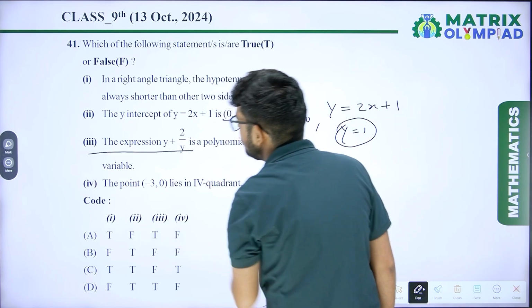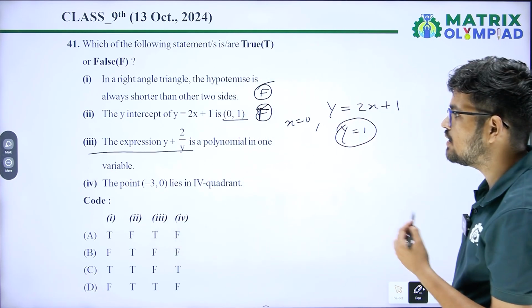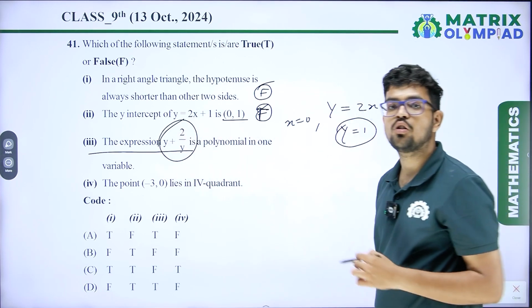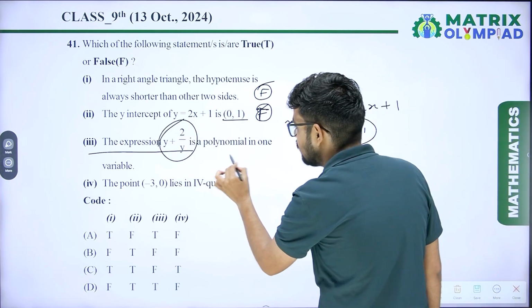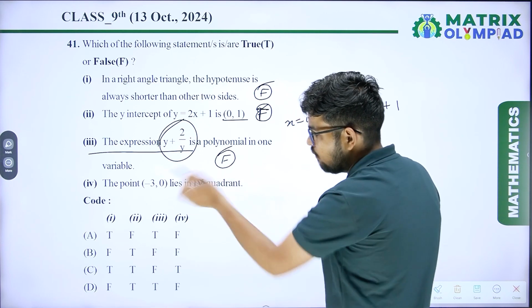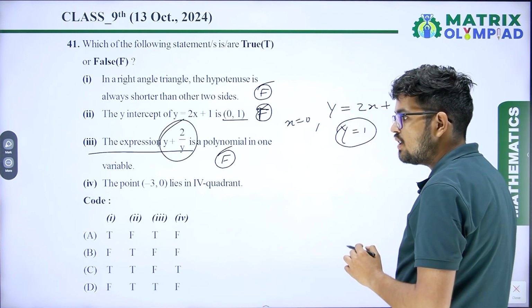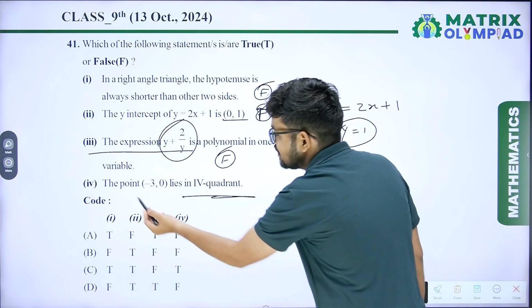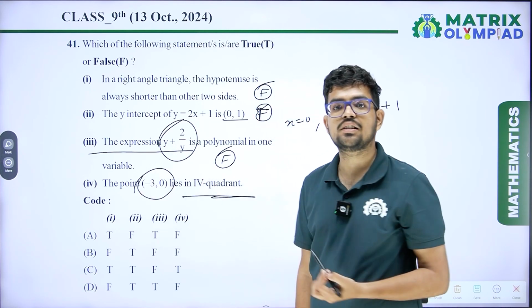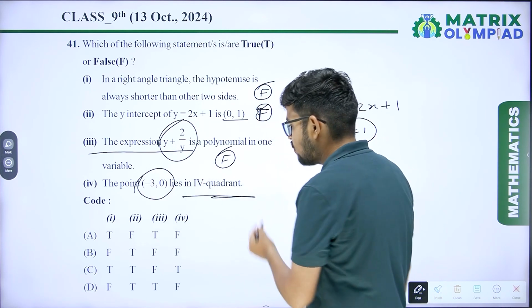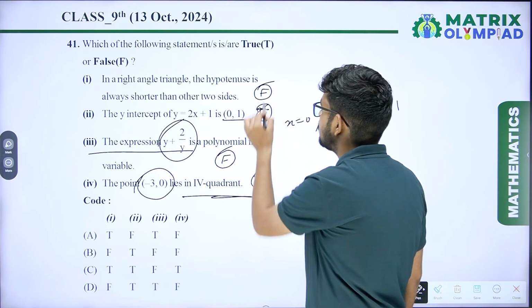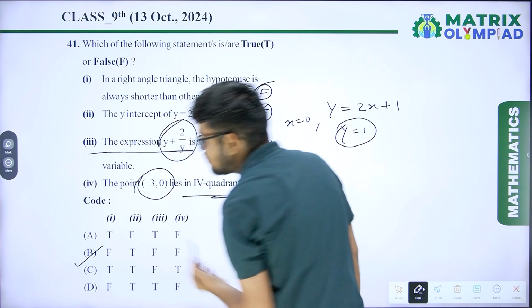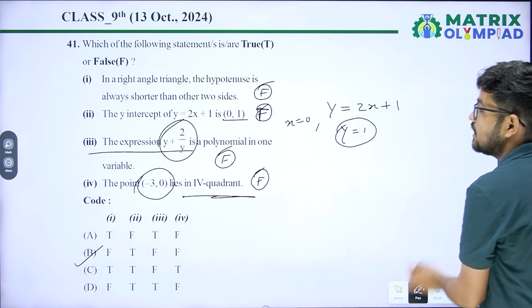Third one, the expression y plus 2 upon y is a polynomial in one variable. No, the algebraic expression is not a polynomial. So this one is also false. Fourth, the point (minus 3, 0) lies in the fourth quadrant. No, it lies on the x-axis. It's not in the fourth quadrant. So this one is also false. False, true, false, false. Option B will be the correct answer.